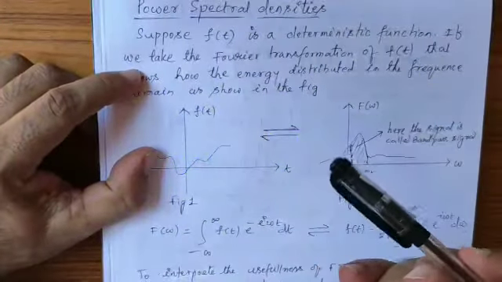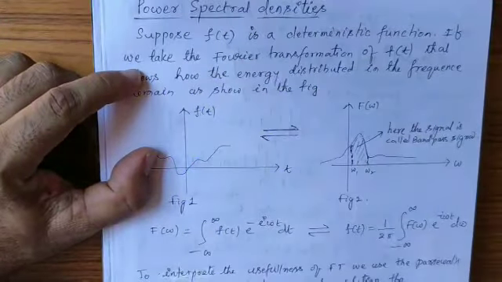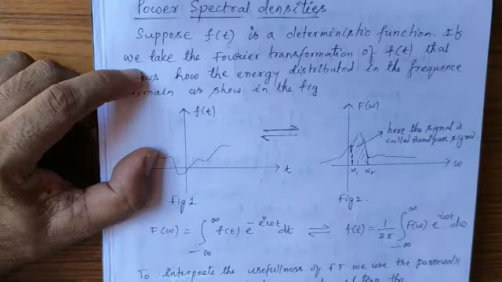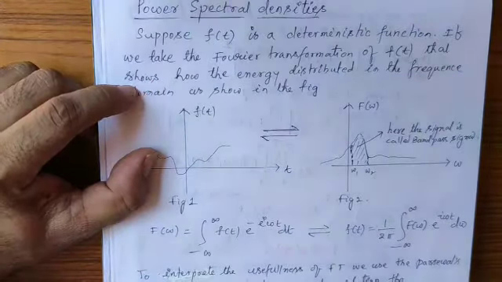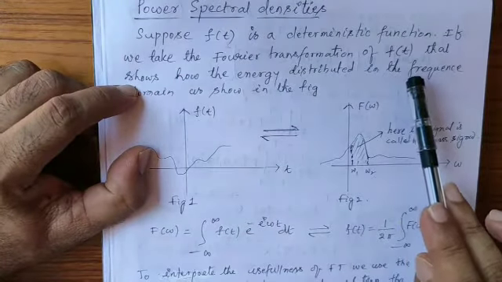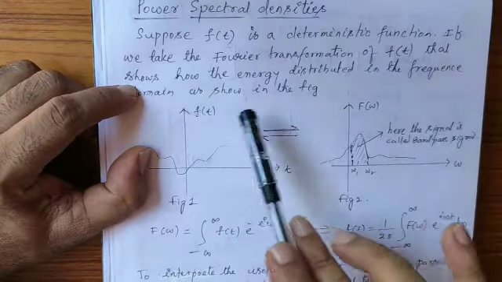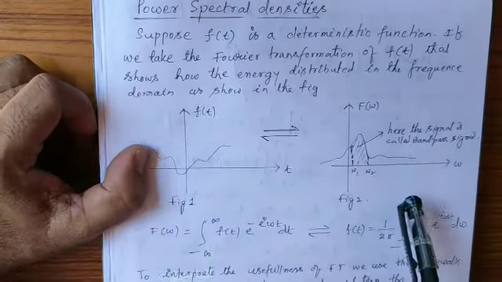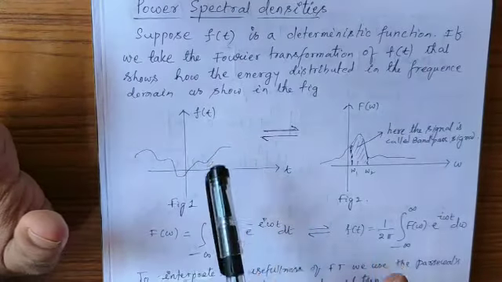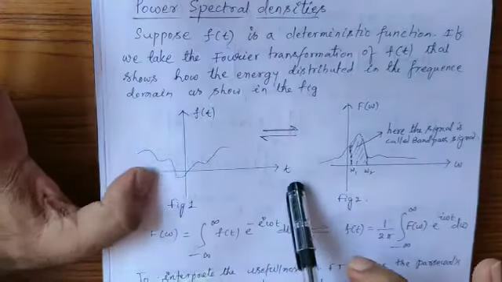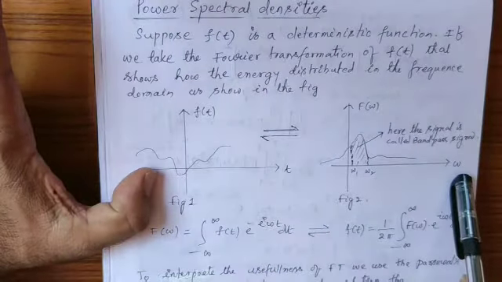Before we move to the power spectrum, let us recall the concept and definition of Fourier transformation. Suppose f of t is a deterministic function. If we take the Fourier transformation of f of t, that shows how the energy is distributed in the frequency domain, as shown in the figure. That means if you transform a function, it transforms from the time domain to the frequency domain.